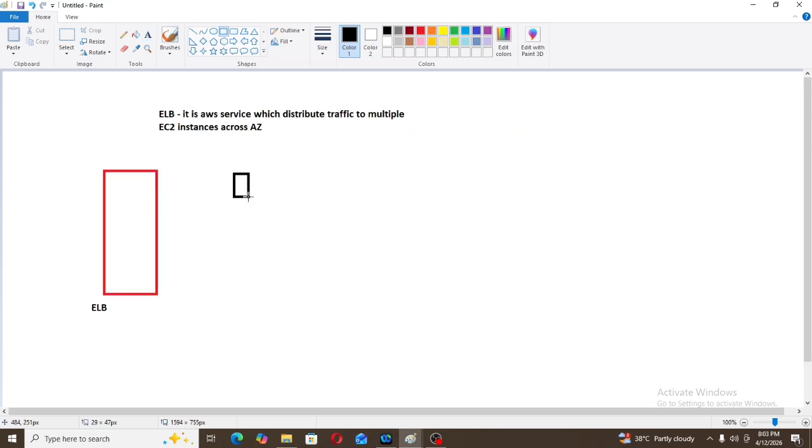We will have one EC2 instance in the 1A availability zone, one EC2 instance in the 1B availability zone, and one EC2 instance in the 1C availability zone. These are our availability zones. This is the 1A availability zone, this is the 1B availability zone, and this is the 1C availability zone, and these are our EC2 instances.